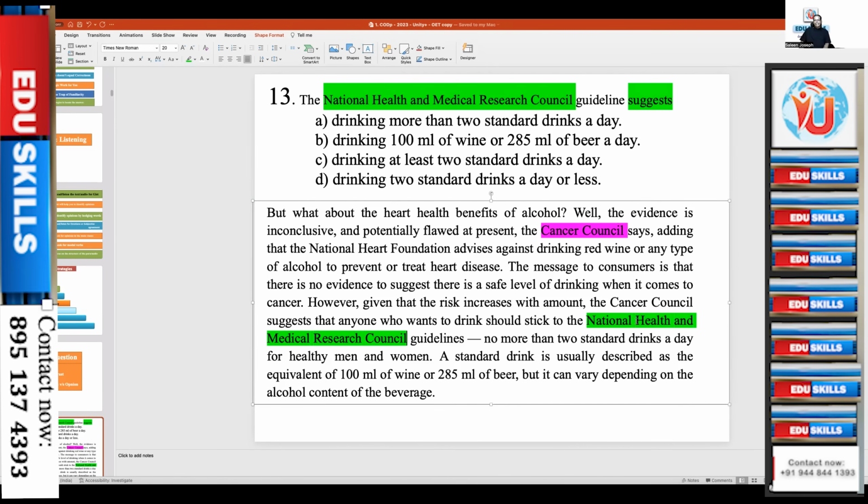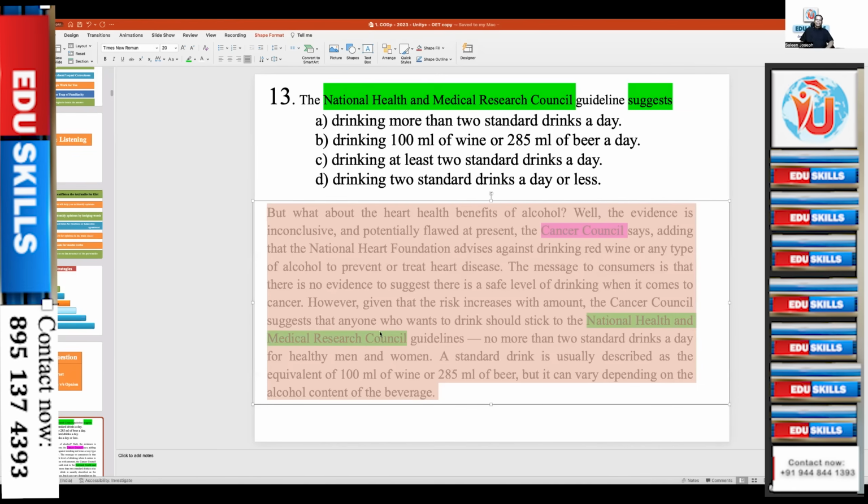And as you listen to this text, try to find out the contrast word, not the first one, but in between you have a contrast word. You'll be listening to this and identify. And as you know, drinking more than 2 standard drinks a day. Now they are asking, there is a suggestion how much you should drink, wine or beer or alcohol. Is it safe to drink? If at all you are drinking, how much should you drink?